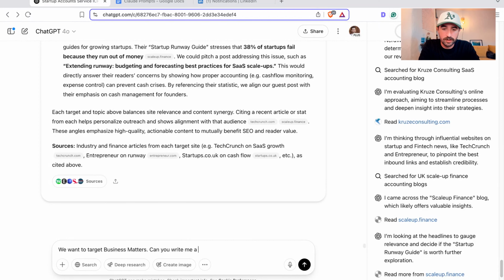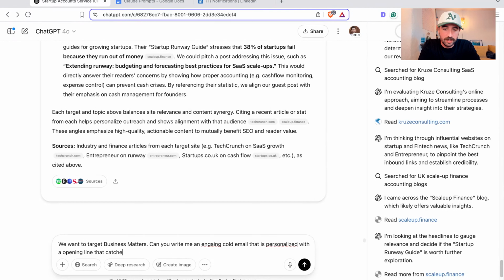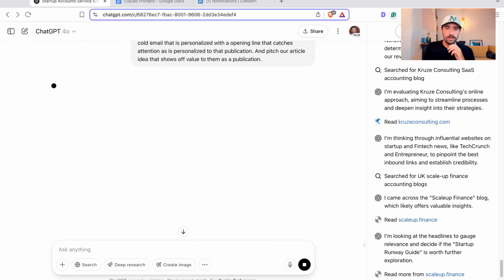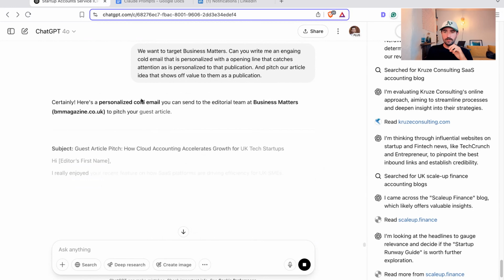Can you write me an engaging cold email that is personalized with an opening line that catches attention and is personalized to that publication, and pitch an article idea that shows off value to them as a publication. So we can go and try that prompt.